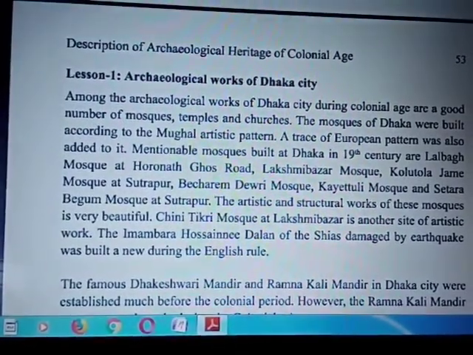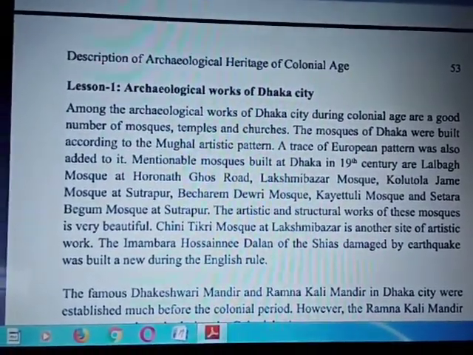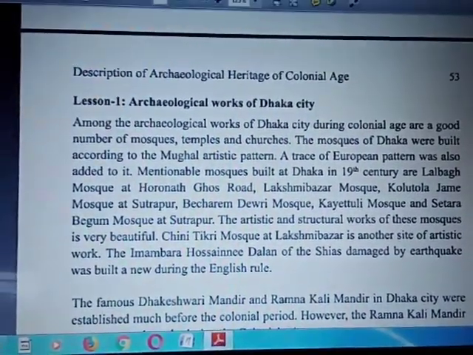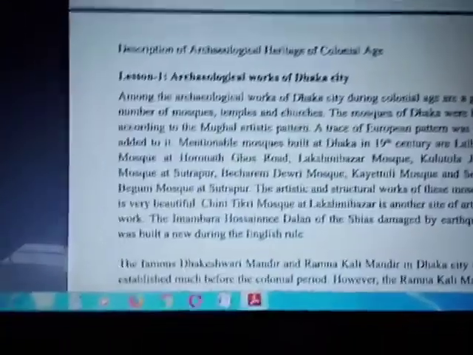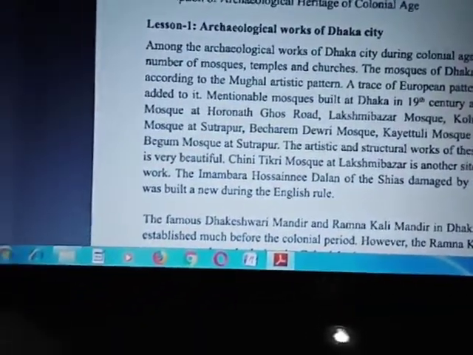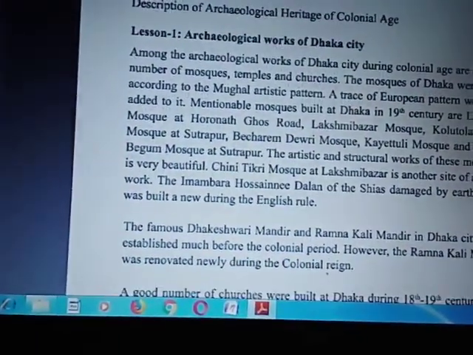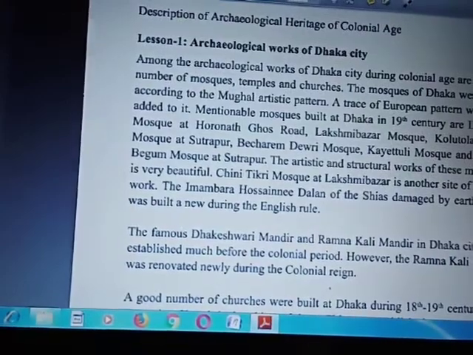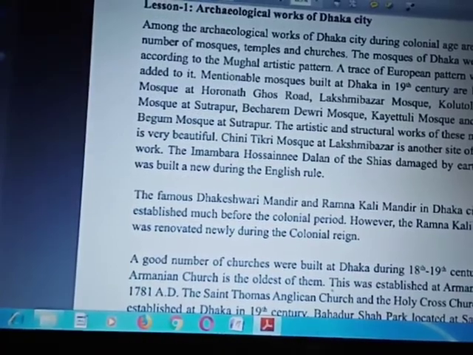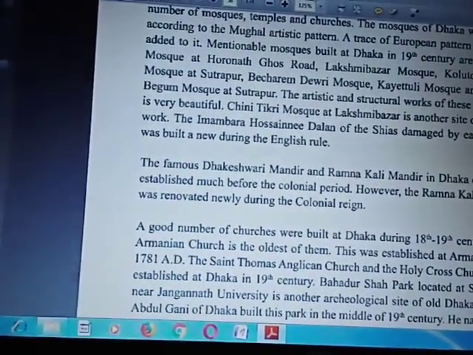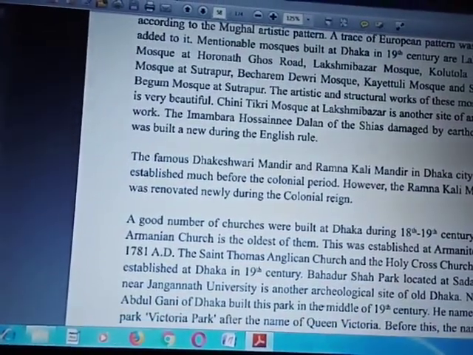Mentionable mosques built at Dhaka in the 19th century are Lalbagh Mosque at Horonath Ghosh Road, Lashmi Bajar Mosque, Kolutola Jame Mosque at Sutrapur, Becharam Deuri Mosque, Kayatuli Mosque, and Sitara Begum Mosque at Sutrapur. The artistic and structural works of these mosques are very beautiful. Chini Tikri Mosque at Lashmi Bajar is another site of artistic work.